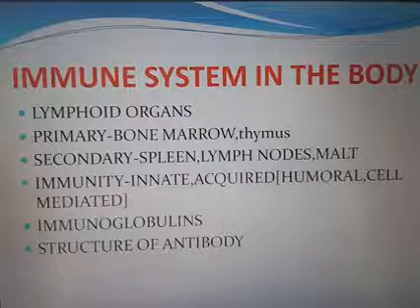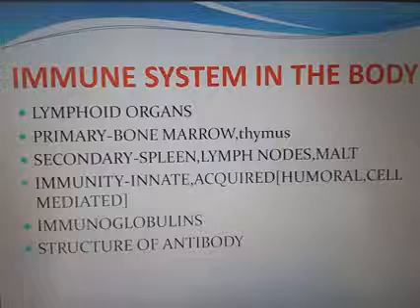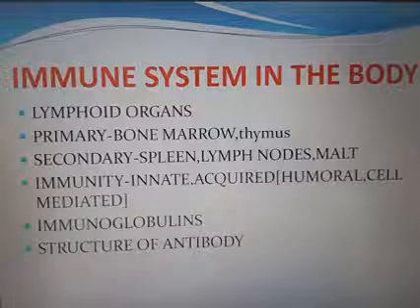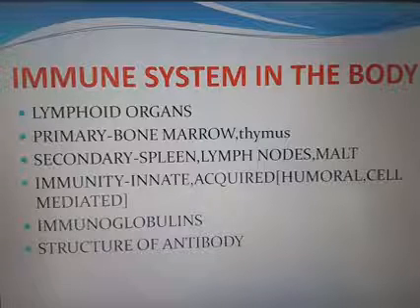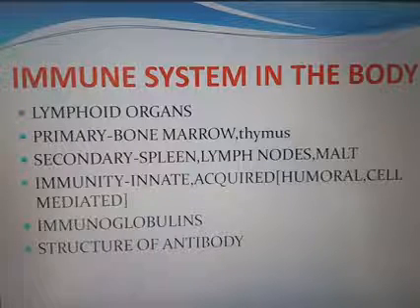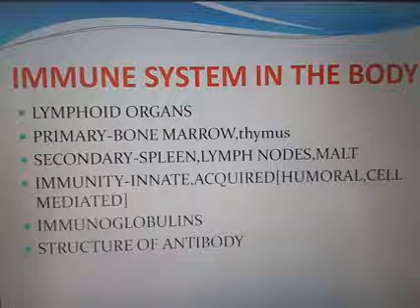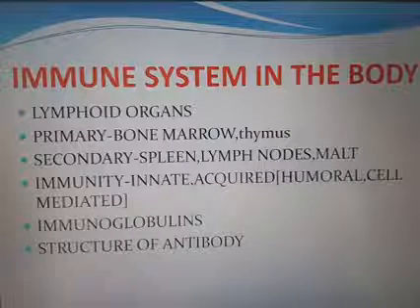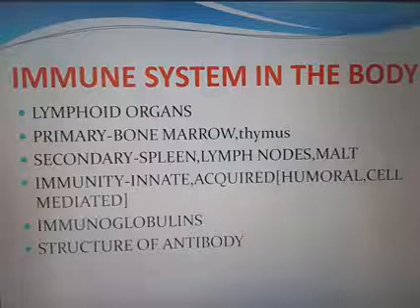That's why we say that if you once suffer from chickenpox, next time there is less chance of acquiring chickenpox. The reason is that our body prepared memory cells. So acquired immunity is of two types: humoral immunity and cell mediated immunity. Humoral immunity means antibody mediated immunity, AMI, and then cell mediated immunity, or CMI.